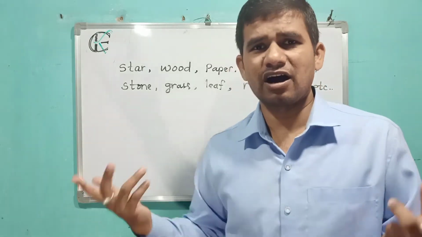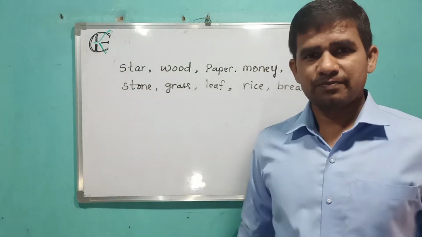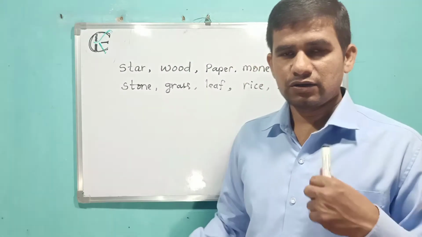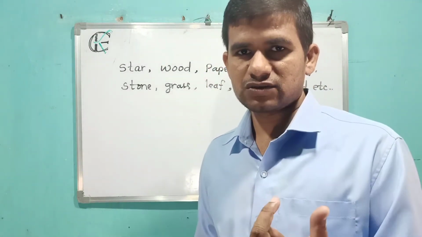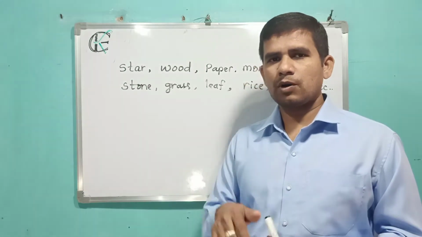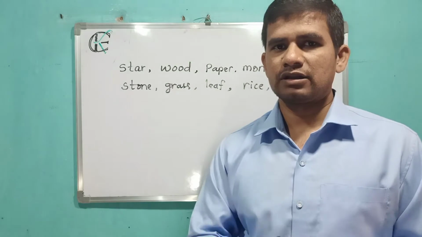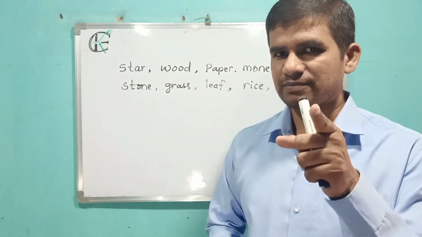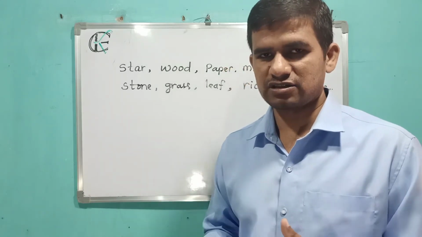The dust particles you can't count. Much, it will be much. So that wood is an uncountable noun. Okay friend, you can't say many woods, much wood. Okay, much wood, it's an uncountable noun. Moreover, we know that a noun that is a material noun or an abstract noun is called an uncountable noun. We read that, yes, because we can't count those things. The materials we can't count. Okay.